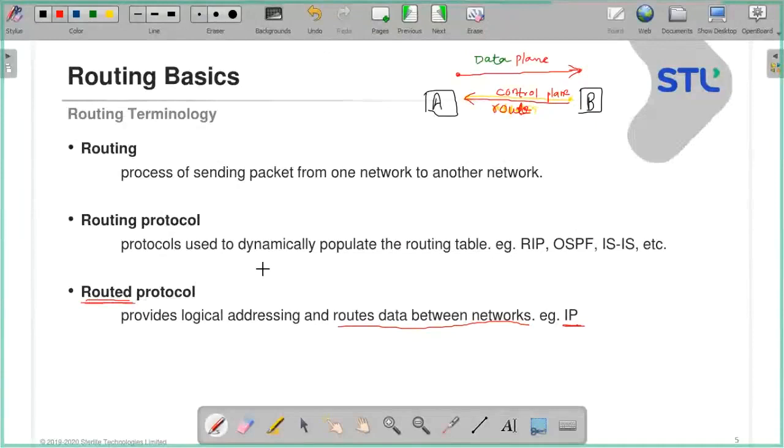Yes, my friend, ask me. I just wanted to know, initially the control plane address is established, and once the data plane has started, in between, if the control plane goes down, will the data still get transferred or not? Okay. Can you ask your question again, please?